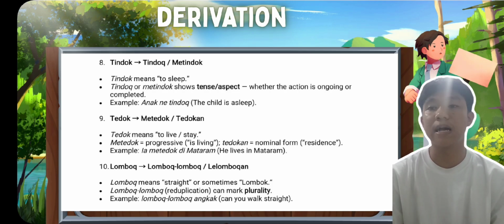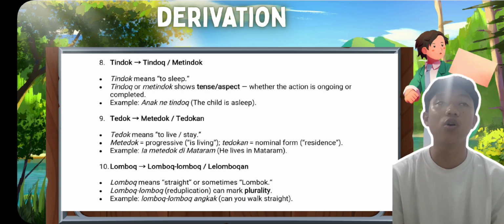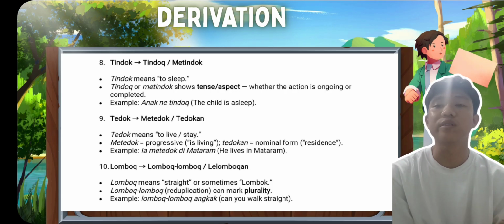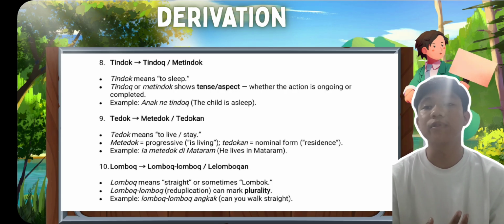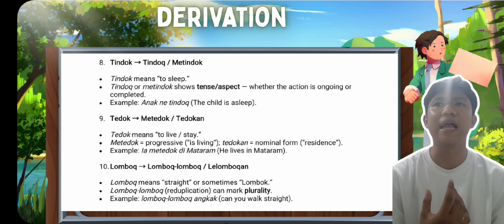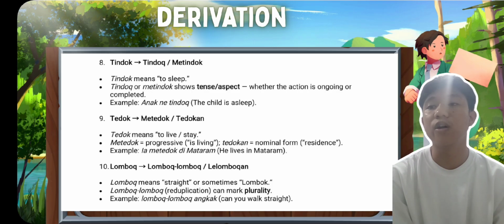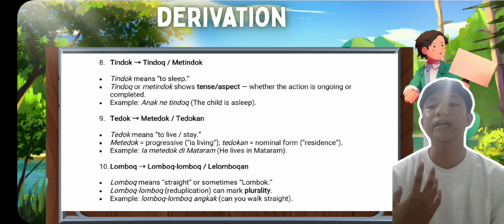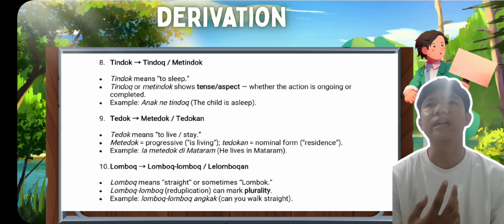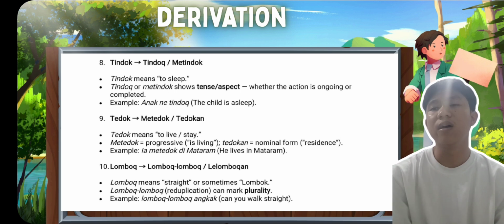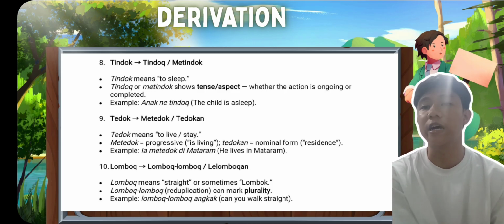The next example is tedo or matedo. That means to live or stay. Matedo is progressive, and tedoan is a nominal form, a residence. Example: ia matedo lek Mataram. That means he lives in Mataram.